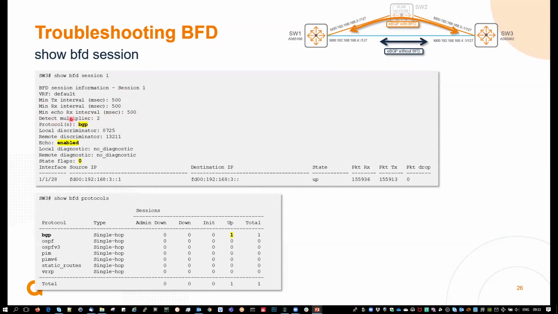You will see the negotiated intervals that are related to that session. The detect multiplier that has been set here is a bit aggressive, and the protocols that are consuming that, and the number of packets that are exchanged, received, and transmitted. As well, you'll be able to see the number of state flaps. So this is important. This is the number of times the BFD has detected that there is a connection issue between those two peers. And again, the show BFD protocols shows what is consumed per protocol. So here we have that only on BGP.